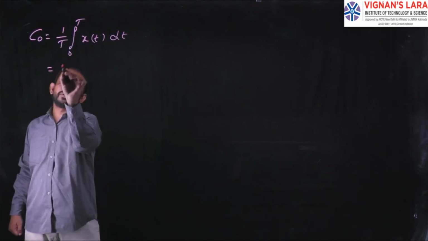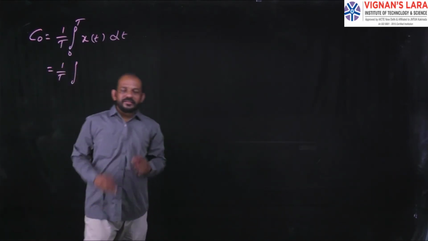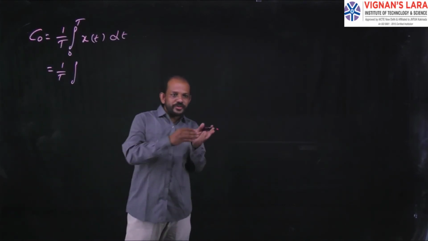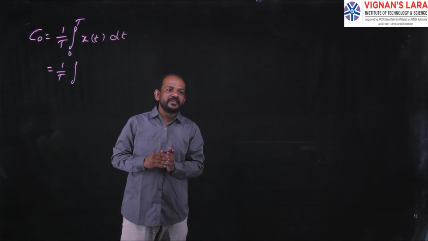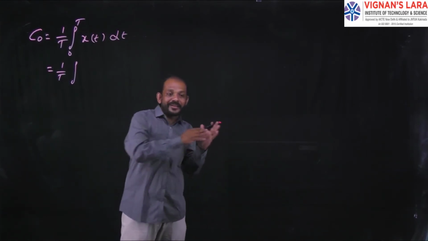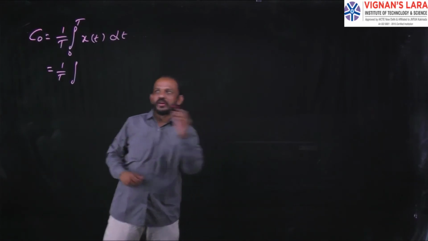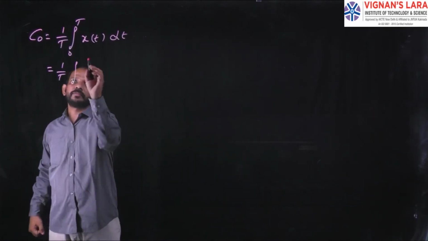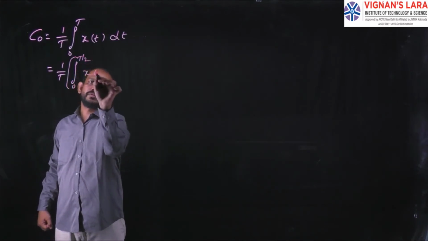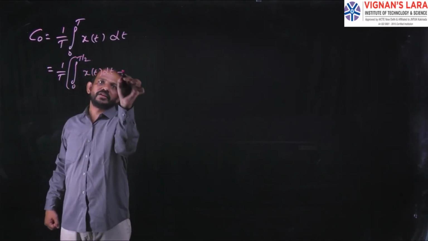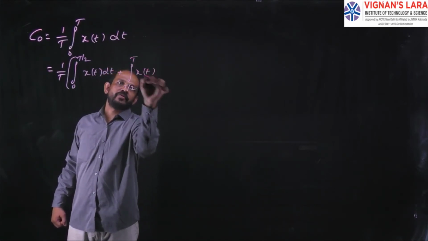That will be equal to 1 by T integral. This x of t exists only for 0 to capital T by 2. In that range, the value of x of t is capital A. From T by 2 to capital T, the value of x of t is 0. So I have to separate it into two parts: 1 by T into integral 0 to T by 2 x of t dt plus integral T by 2 to T x of t dt.